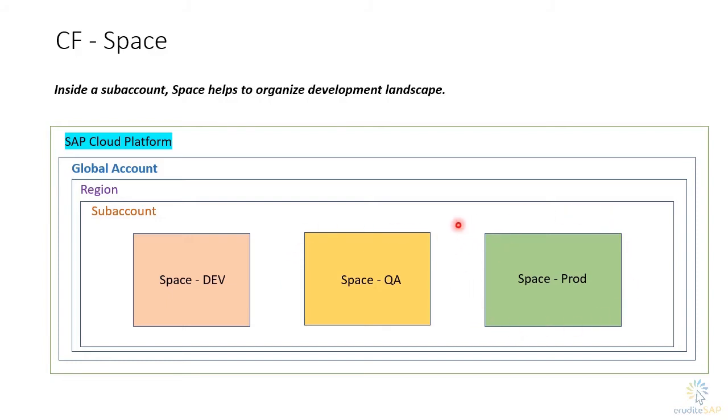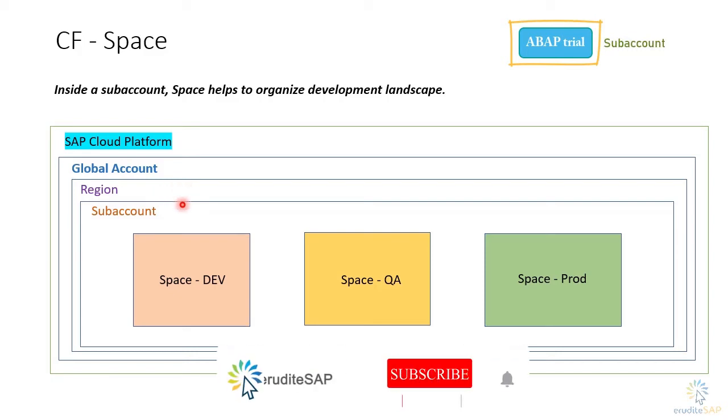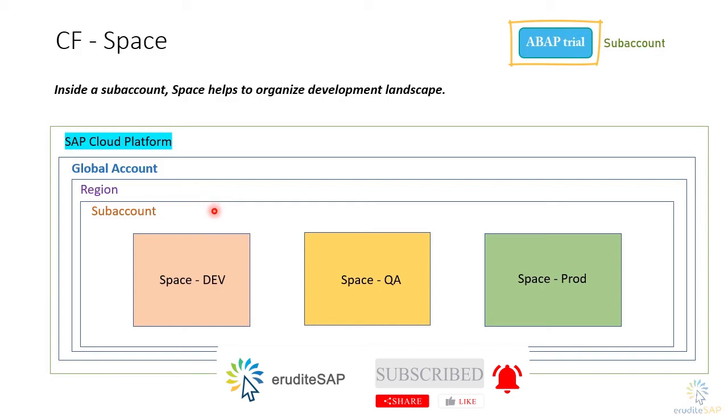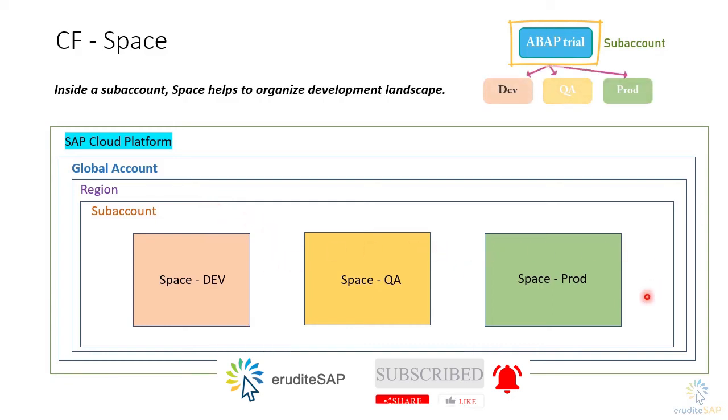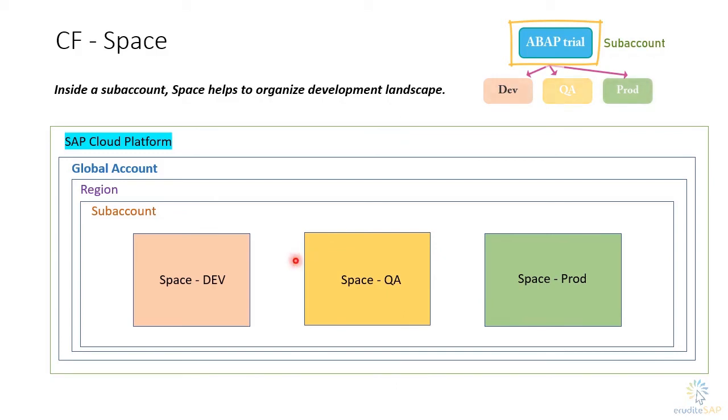Let's understand this using an example. Suppose you have purchased an ABAP trial service inside SAP Cloud Platform. Now you will map that ABAP trial account to a sub account. And now inside that ABAP trial service, you want to divide that ABAP trial into development, quality, and production system. So using the concept of space, you can achieve this.